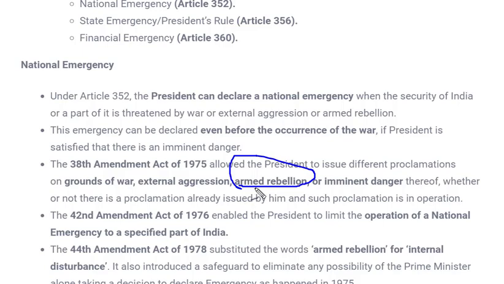Now, article 352 states there can be a national emergency in these particular cases, which are defined as war, external aggression or armed rebellion. And article 359 states that fundamental rights shall be suspended, and no one can visit the Supreme Court for violation of the rights. For example, if any individual's fundamental rights are violated, they could not go to court.